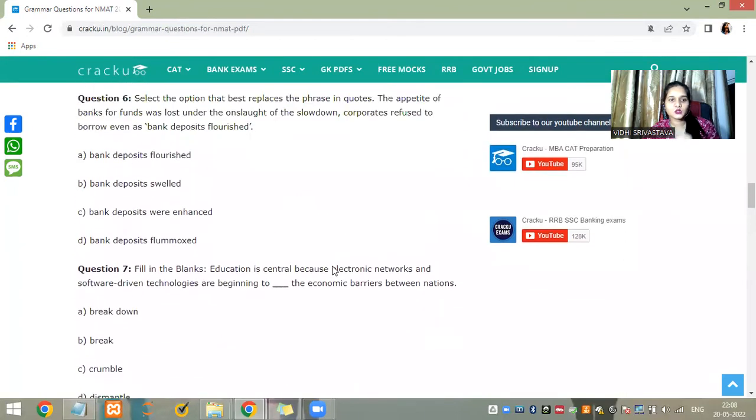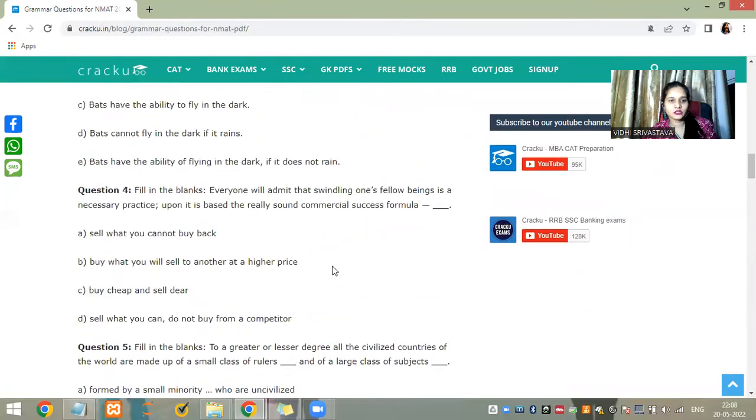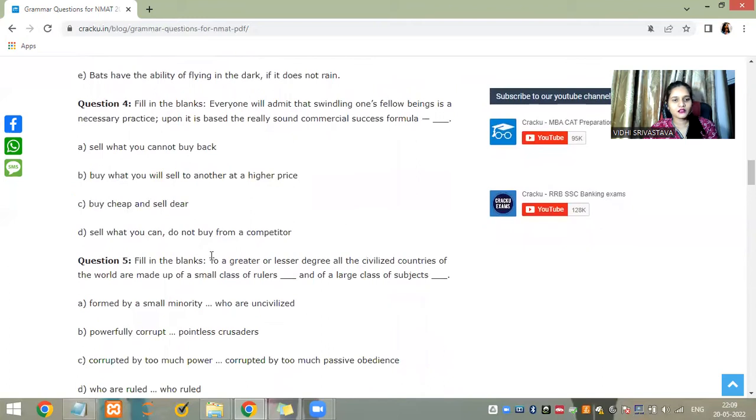Until you understand swindle here, you cannot identify which sentence or phrase to use. So buy cheap and sell dear sounds like a promising contender because it satisfies the formula or the practice of swindling, that is, making a deceptive choice. Everybody does that. That's why I said that you have to apply your business acumen as well, because buy cheap and sell dear is a very good business practice. So nothing wrong in that.